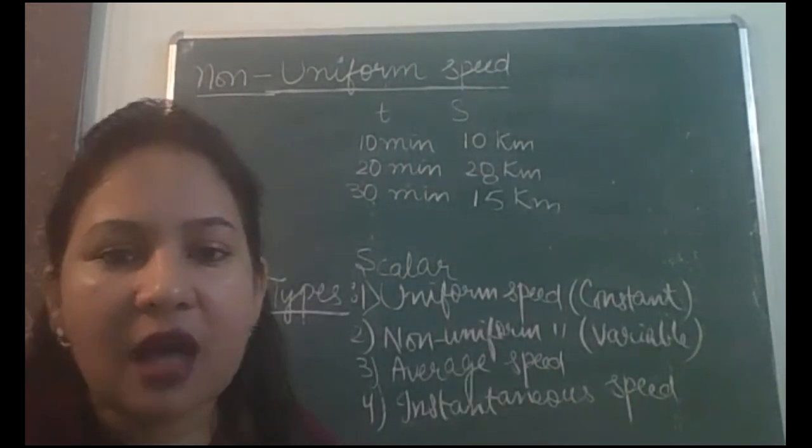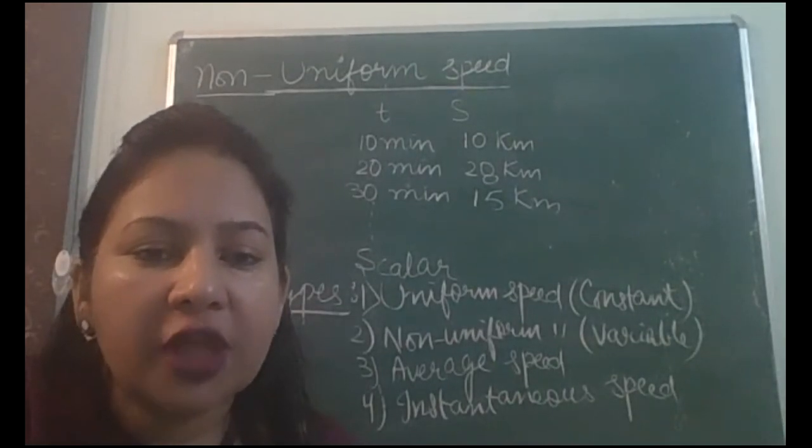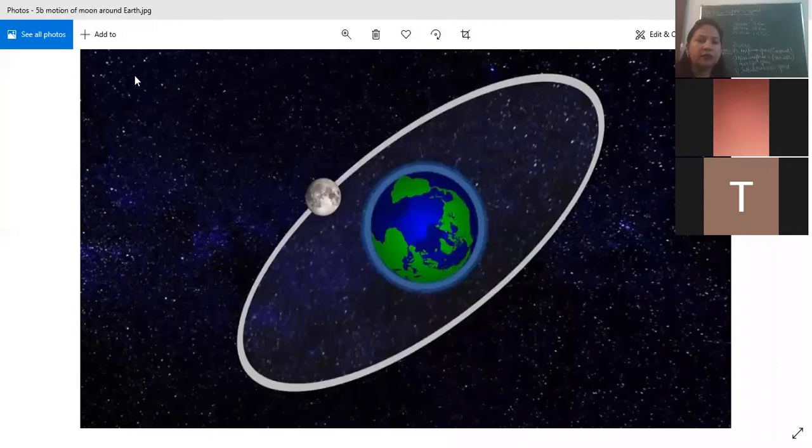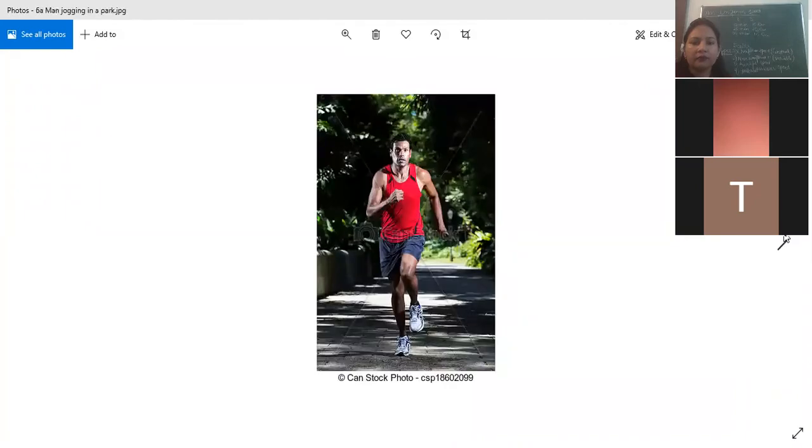Okay, second example. First example, this car one you have written. Now I'm going to share the screen to show you second example. Wait a minute. See. This man jogging in a park. When he is fresh, when he starts, then he is very energetic and he covers more distance in less time. And when he gets tired after some time, he covers less distance in more time.